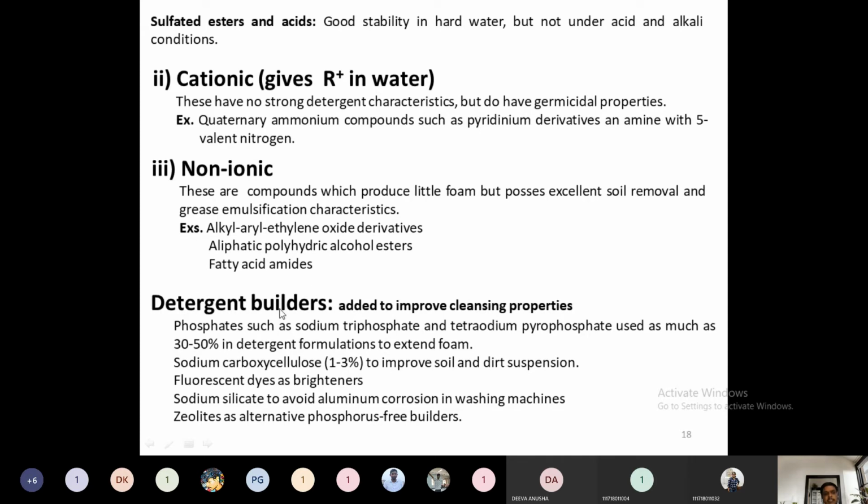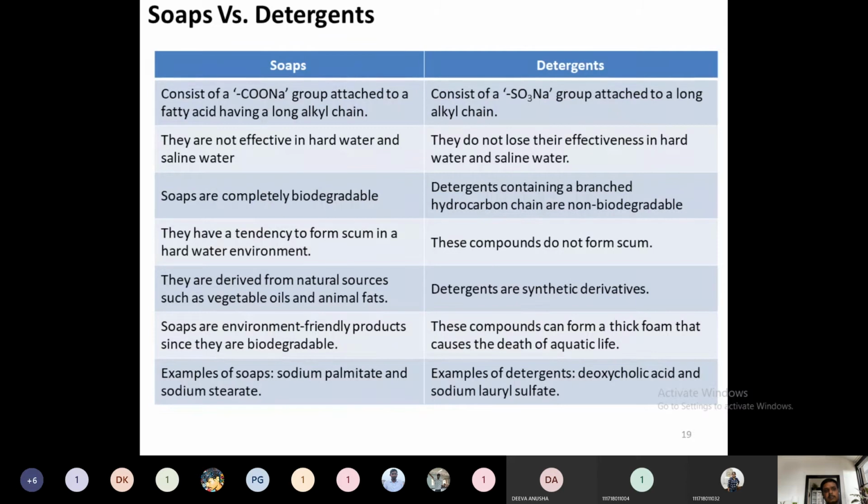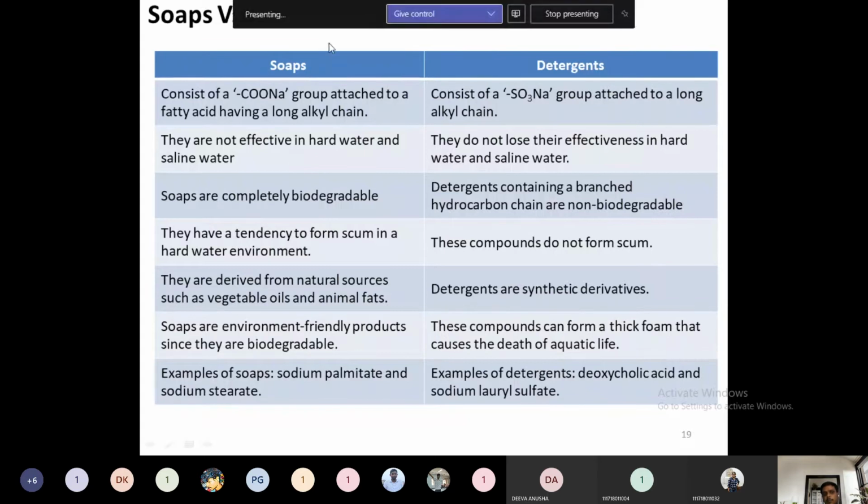Okay, these are about the detergent builders. And next one, the popular difference between the soaps and detergents. As the first popular difference, we can know that soaps are biodegradable and detergents are non-biodegradable.